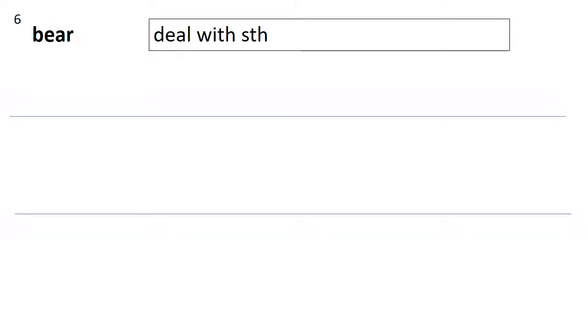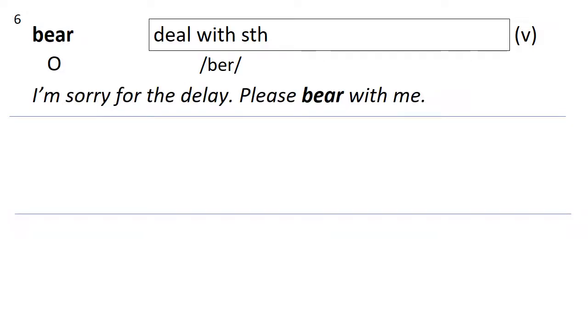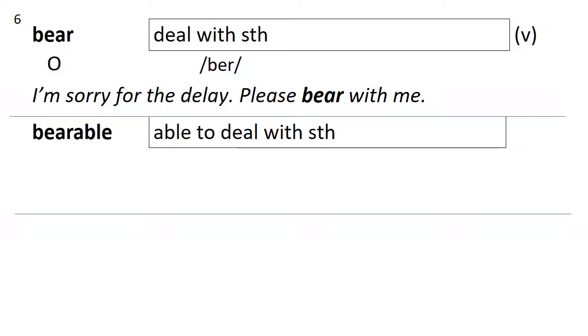Sixth word, bear. Bear means to deal with something. It's the verb. How many syllables are in bear? Just 1. Bear. I'm sorry for the delay. Please bear with me.